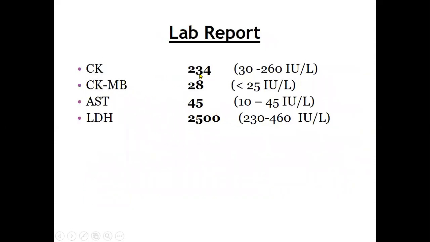CPK is 234. The normal is up to 260. Now this value is important, although it is given in that one. CKMB is 28. It is less than 25. AST is 45. It is almost on the upper limit. And LDH is grossly raised, the upper limit is 460, but it is 2500. Now, considering these findings, you must interpret whether he is having an infarction or not.